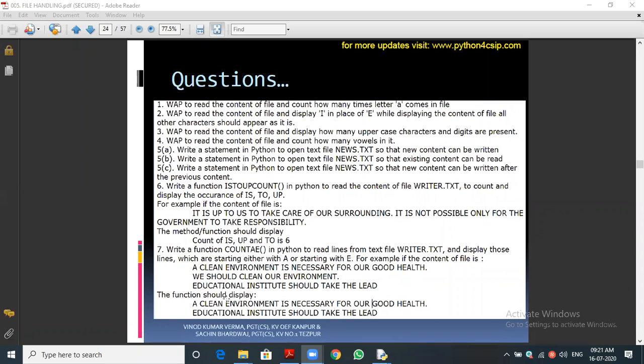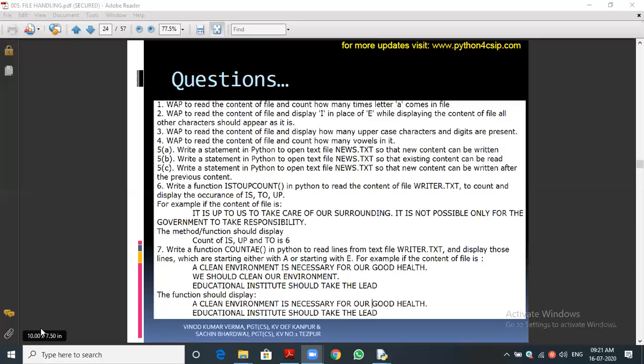Okay, like this we can do it. See how it is, they have given it: a clean environment is necessary for our good health. That is what they are asking for. Display the lines which start with either E or A. So the second line won't print, because the second line starts with W, so we should not print the second line. If the line starts with the character A or E, only then we have to print. This is the 7 programs part.